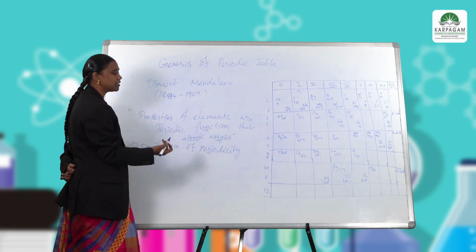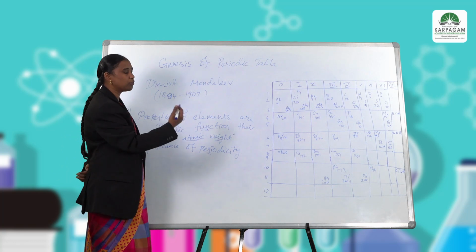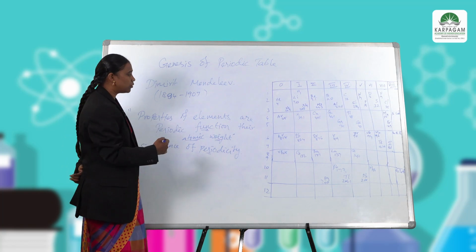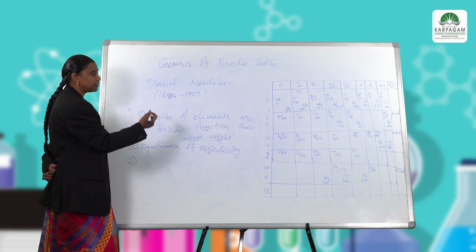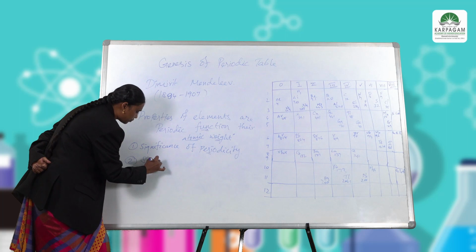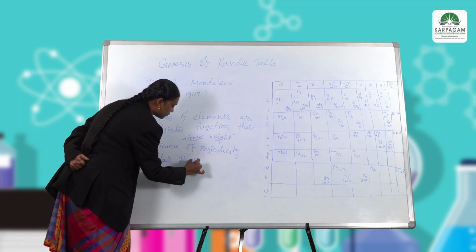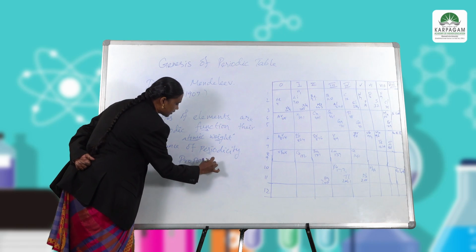So he considered other physical and chemical properties of the elements to arrange them. He arranged the elements according to similar properties.